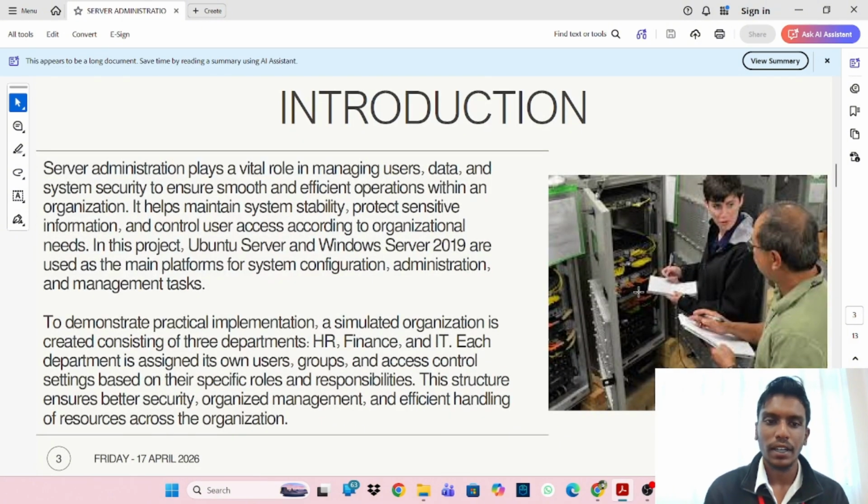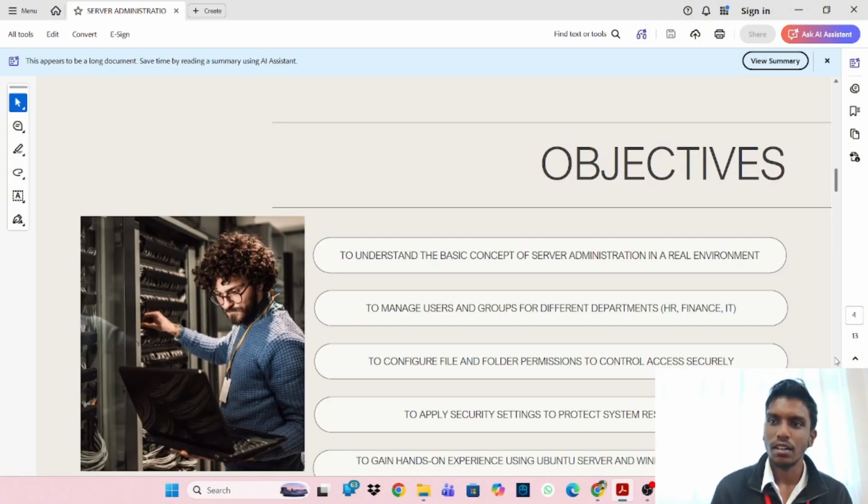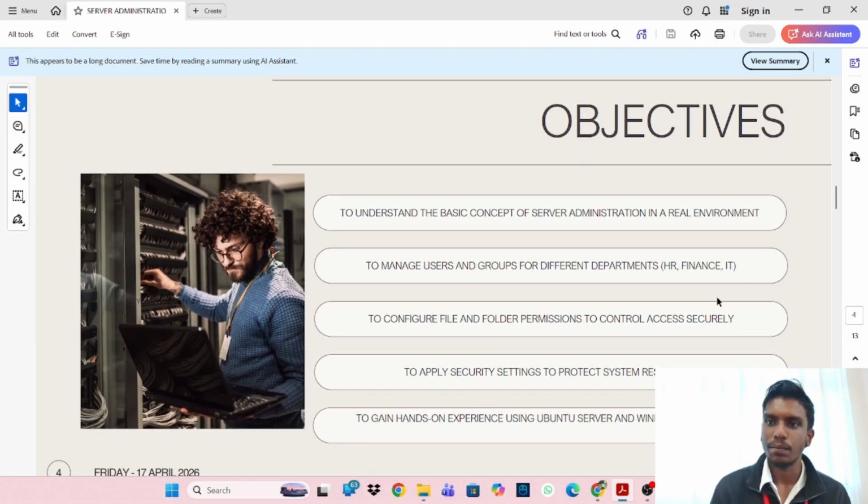To demonstrate the practical implementation, a simulated organization is created consisting of 3 departments: HR, Finance, and IT. Each department is assigned its own users, groups, and access control settings based on their specific roles and responsibilities. The structure ensures better security, organized management, and efficient handling of resources across the organization. So next I'm going to briefly explain our objective.